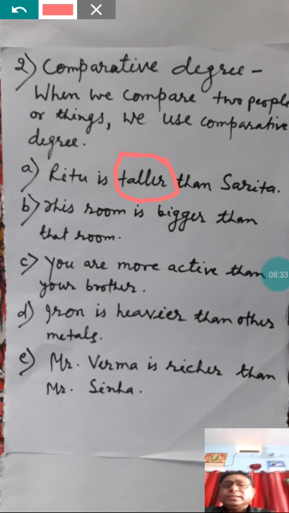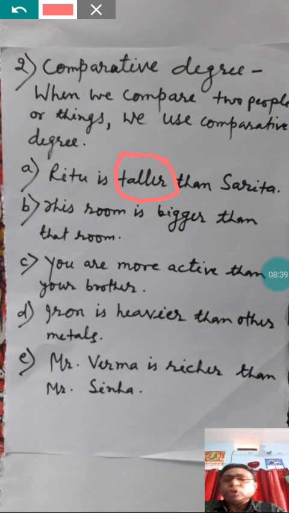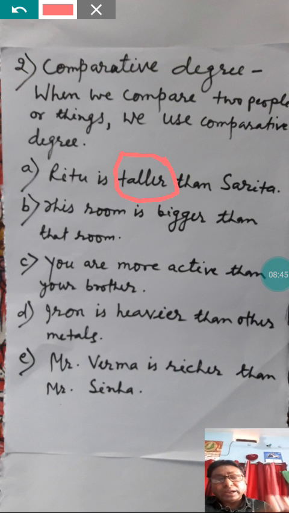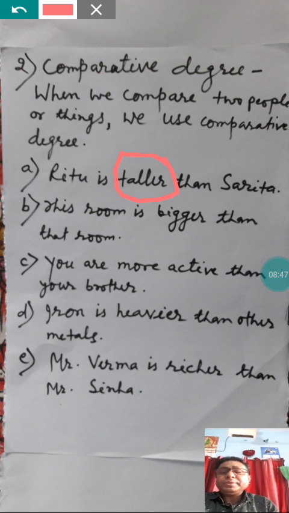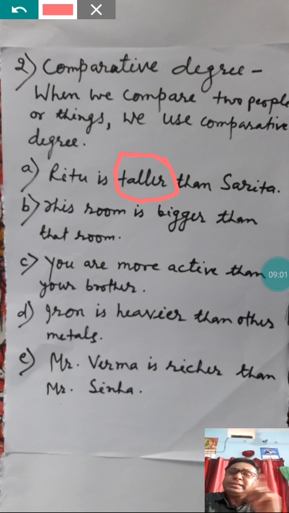Taller is the second form, that is comparative form of tall. Tall, taller, tallest. Tall is positive degree, taller is comparative degree, tallest is superlative degree. In the first sentence, Ritu is taller than Sarita, two girls are compared, Ritu and Sarita.